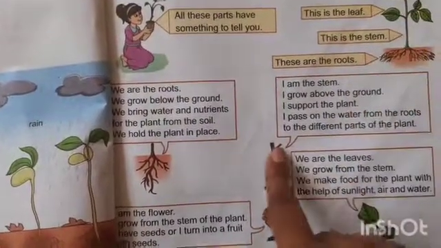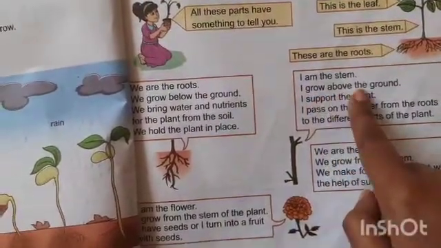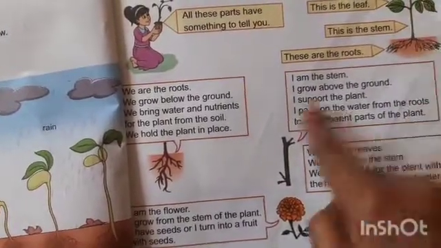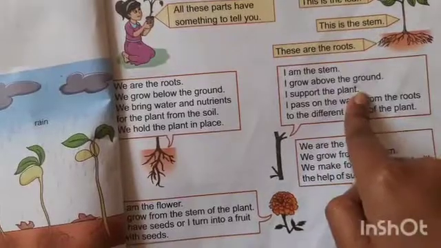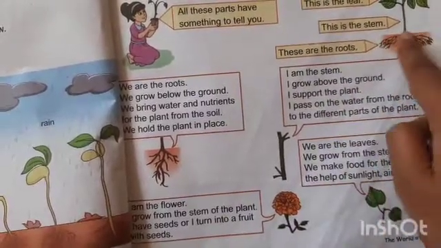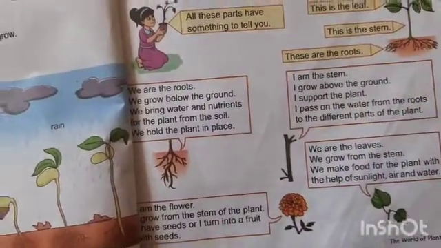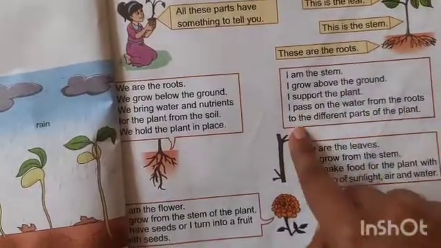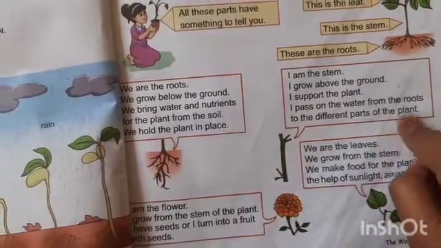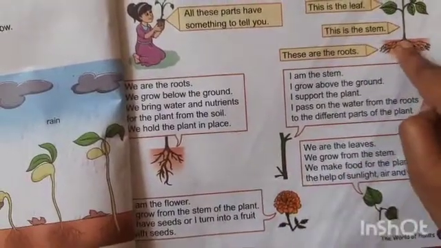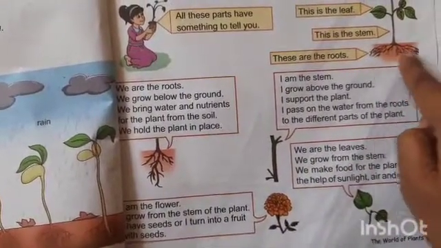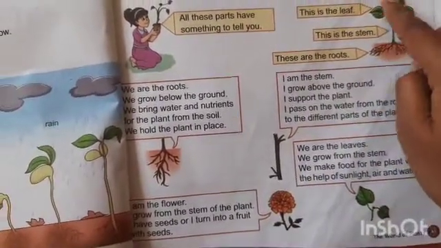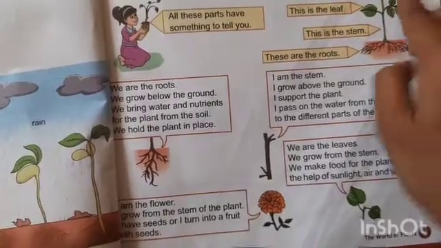I am the stem. This is stem. See here. I grow above the ground. This is ground. I support the plant. Stem supports the plant. It grows above the ground. I pass on the water from roots to the different parts of the plant. These are roots. So the stem passes on the water from roots to the different parts of plants.